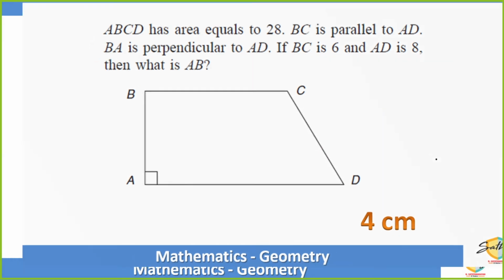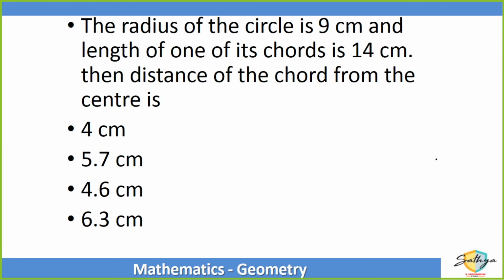Good. Chalo. Interesting problem, word problem. Radius of the circle is 9. Length of one of the chords is 14. Then what is the distance of the chord from the center?